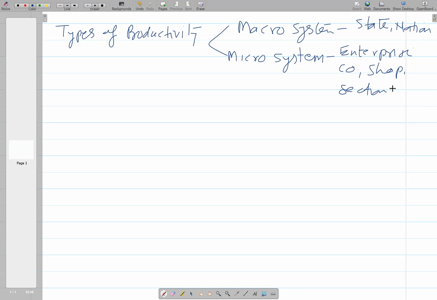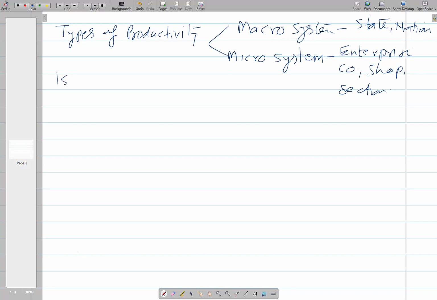Okay, but in many cases it is found extremely difficult to measure productivity because of certain big reasons. So measuring productivity is not easy.